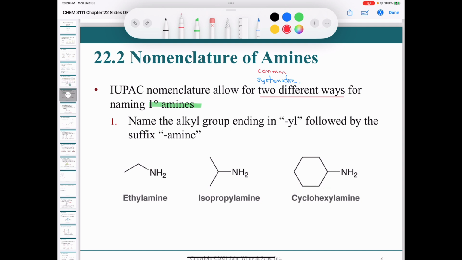Let's imagine you had something like this, CH3NH2. It's a methyl group, right? So you'd call this methylamine. Let's say you had a butyl group. You'd call it butylamine, so on and so forth. But these are all common ways of naming these compounds, and we'll take a look at the systematic in just a second.